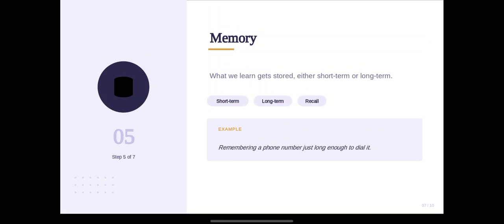Long term memory is stored for many days or many years. For example, if we need to remember a phone number to dial it, we can remember it for that purpose. If we are not able to dial that number, then after a few days, we will automatically forget it. So memory is the process where we store information.